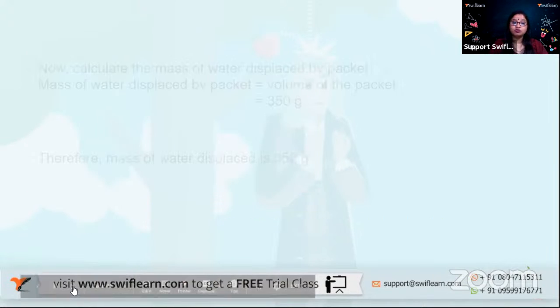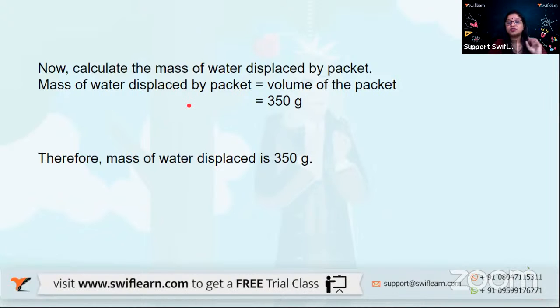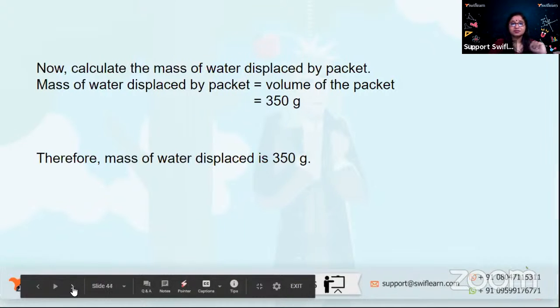Now let us move ahead with the second. We have to calculate mass of water that is being displaced by the packet. The mass of water which is being displaced by the packet is nothing but equal to the volume of the packet. That is going to be 350 grams. So simple, mass of water which will be displaced will be equal to 350 grams. Simple, isn't it? So when we actually apply principles, concepts, and once we are clear with the concepts, we are clear with the principle, it becomes so easy to calculate or work out your numericals.